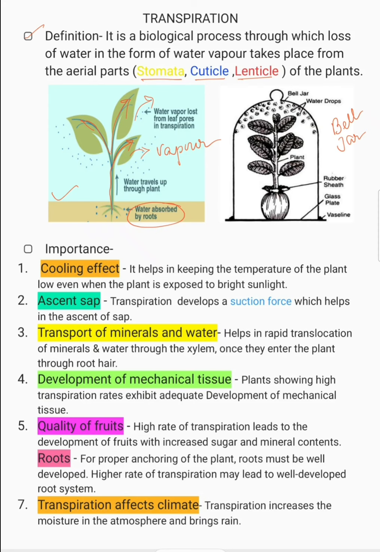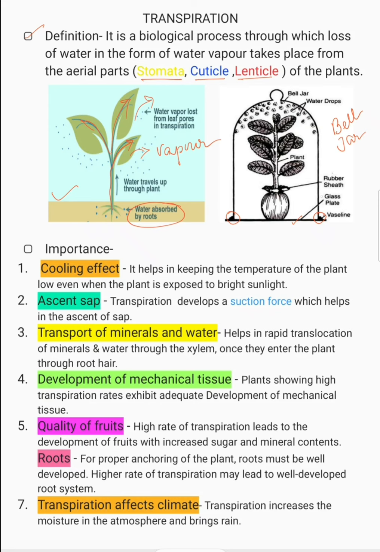Rubber sheets block the connection between the soil and the plant, and at the bottom there is a glass plate. The corners of the bell jar have been sealed with Vaseline so that no water vapor can leave. It is kept for some time. You can also do it at home.